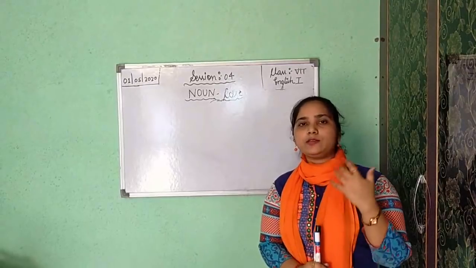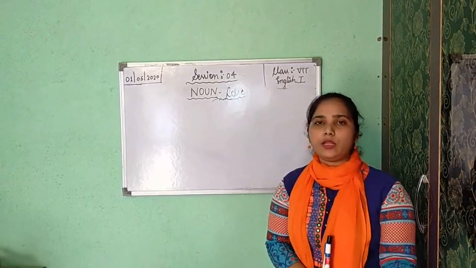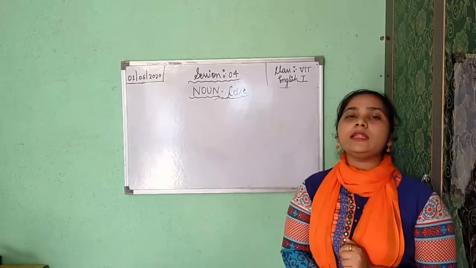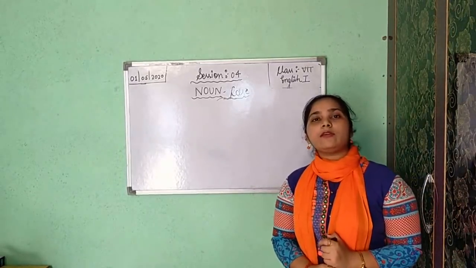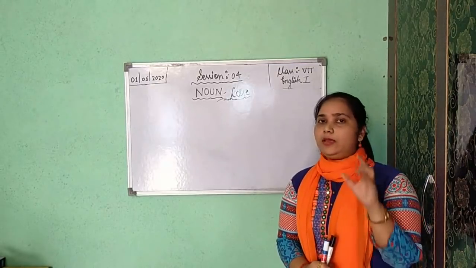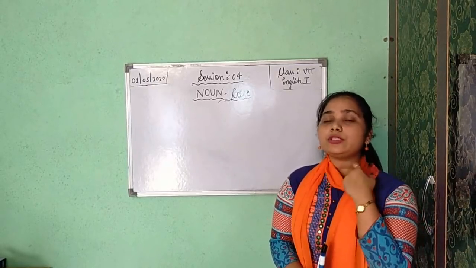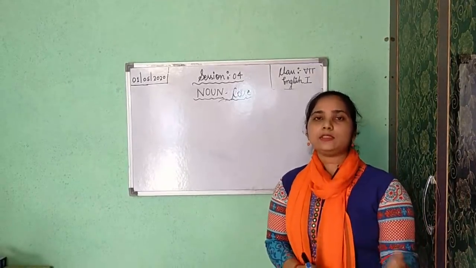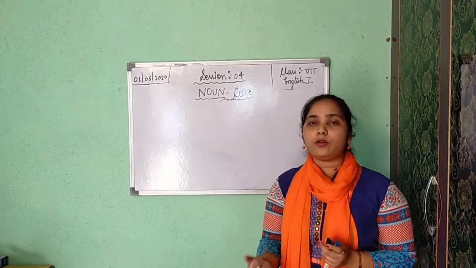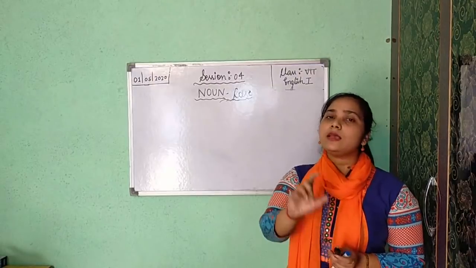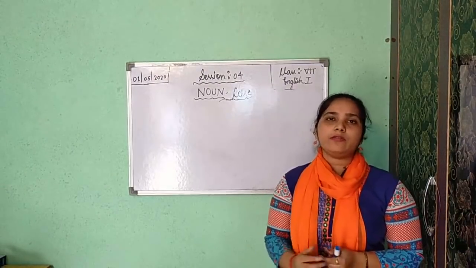To whom it belongs, or who is the owner of that particular thing, that is called possessive case. Next is vocative case. Vocative case we use if a noun or pronoun is used to address a person or a thing. To whom we are addressing, that goes in vocative case.